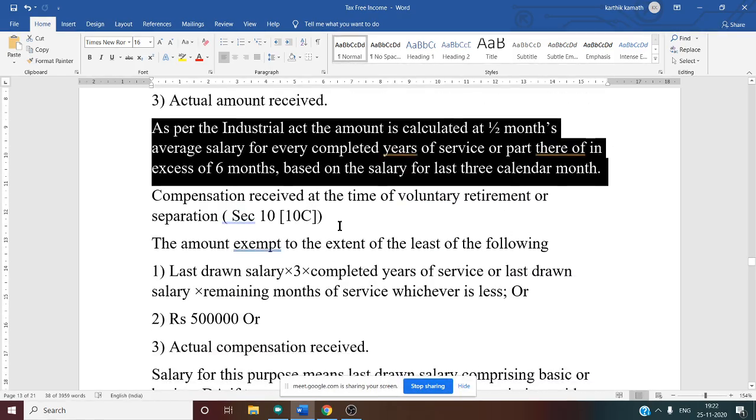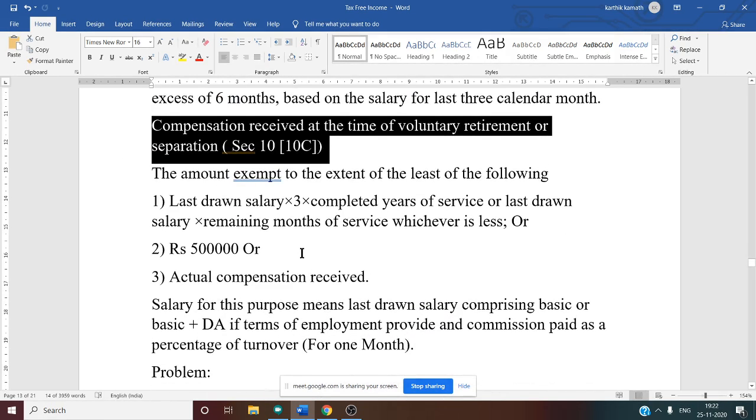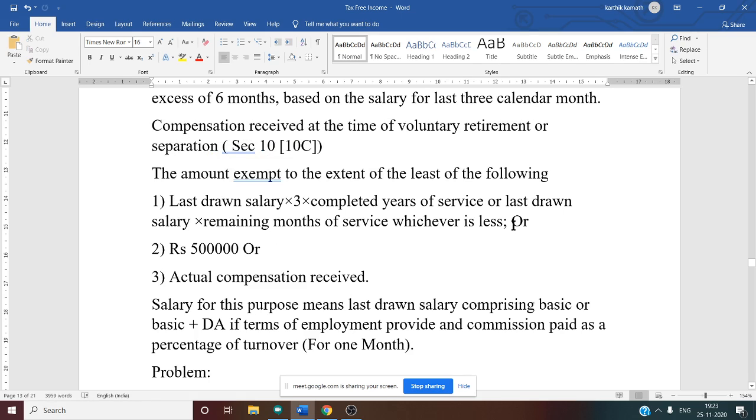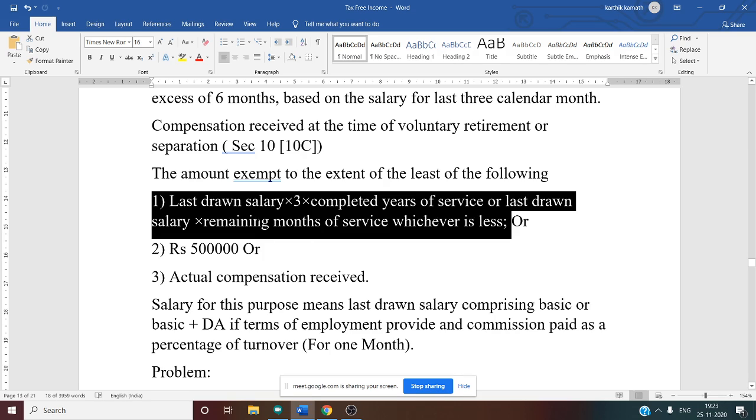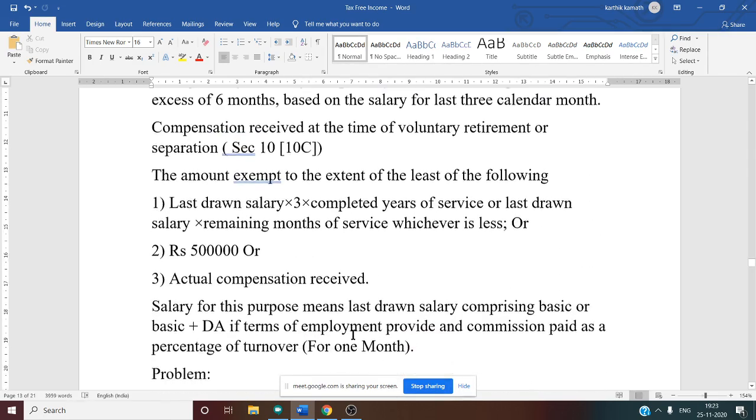Then there is the concept of the voluntary retirement scheme, VRS. For VRS also there are separate rules. The amount is exempt to the extent of the least of the following. Under the first point there are two cases: last drawn salary, that is last month's salary, into 3 into completed years of service, or last drawn salary into remaining months of service. Among these two, whichever is less is the answer for the first point. Then the statutory limit is 5 lakh. Then the third one is the actual compensation received. Salary means only basic. DA, DP you can take only if it enters the retirement benefit. So that is about VRS.